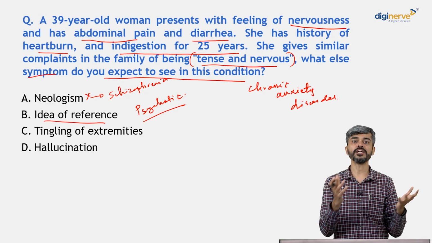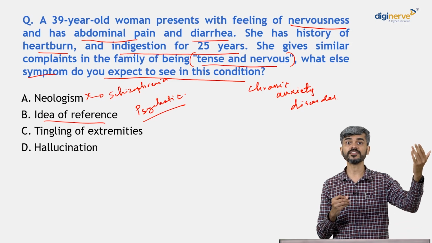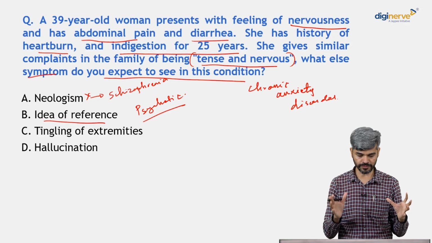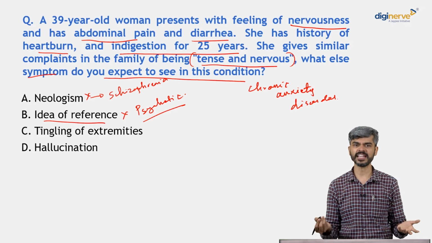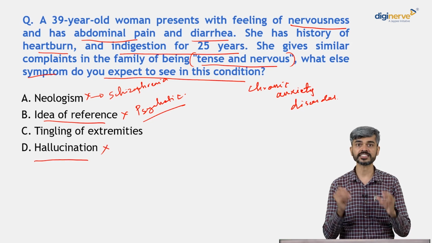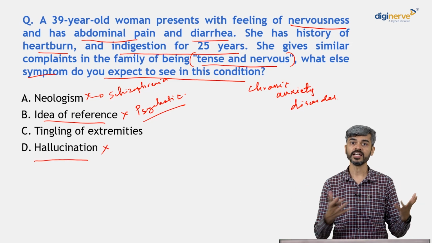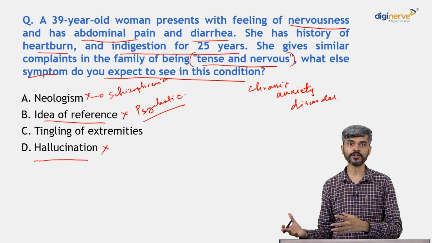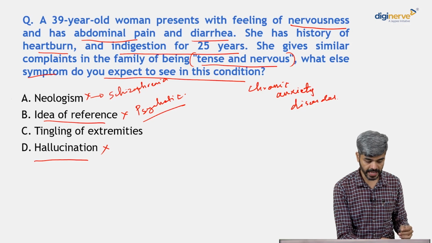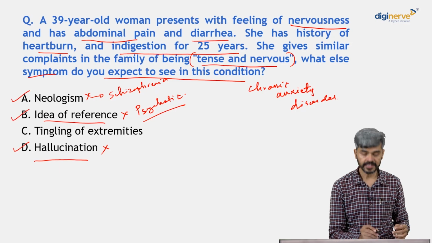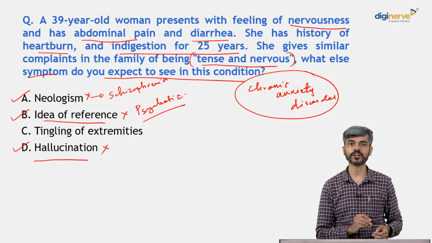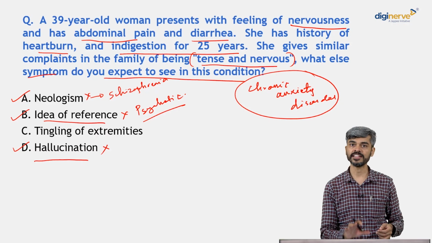Or say an individual watches something on the TV and thinks that the news anchor is telling something which has a special meaning towards him. That is ideas of reference. We usually don't see that in a chronic anxiety disorder. Is it hallucination? Definitely not, because hallucination is a psychotic symptom. Hallucinations, delusions and catatonic symptoms are positive psychotic symptoms, which are usually seen in psychotic disorder. So what we need to understand is A, B and D are features of psychotic disorders, and we are considering a chronic anxiety disorder in this lady that is given in the MCQ.